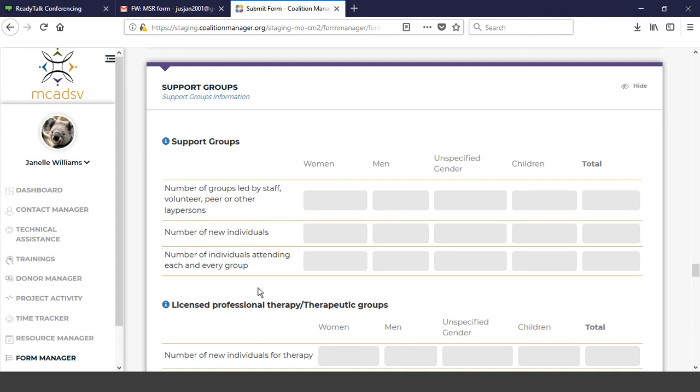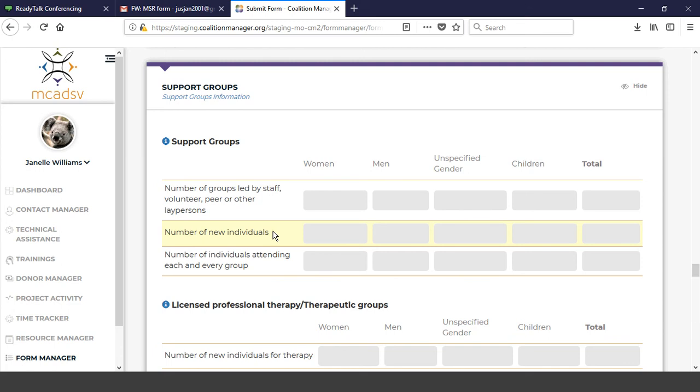And so you have been collecting number of groups led by staff under support groups. Now remember, this is advocate-led support groups, not professional therapy groups, but advocate-led groups. And so you'll continue to track that information. But we're also going to be tracking the number of new individuals attending those groups.